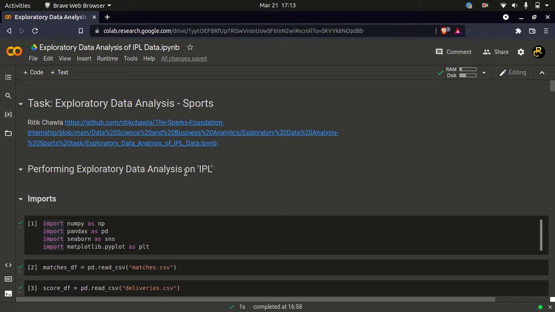Hello guys, so this is our task in the Sparks Foundation internship. The task is exploratory data analysis of sports based on the IPL dataset.